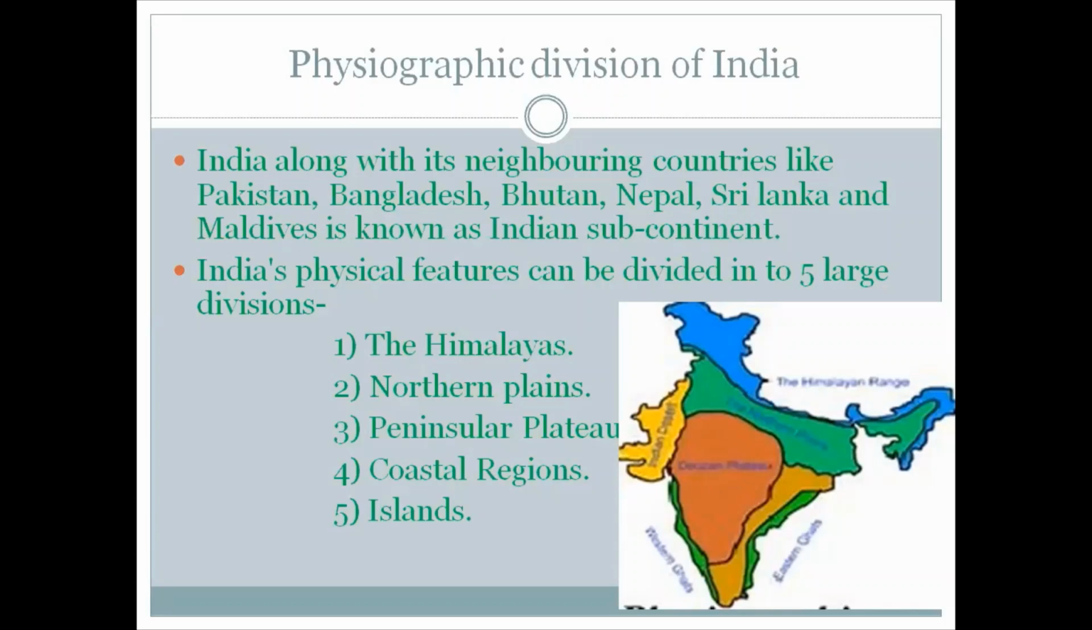India's physical features can be divided into 5 large divisions: the Himalayas, the northern plains, the peninsular plateaus, coastal region, and the islands. The Himalayas include the Pamir knot in Central Asia, north of India. Pamir is located in Central Asia towards the northern part of India, formed by the junction of the Himalayas, Tian Shan, Karakoram, Kunlun and Hindu Kush ranges.